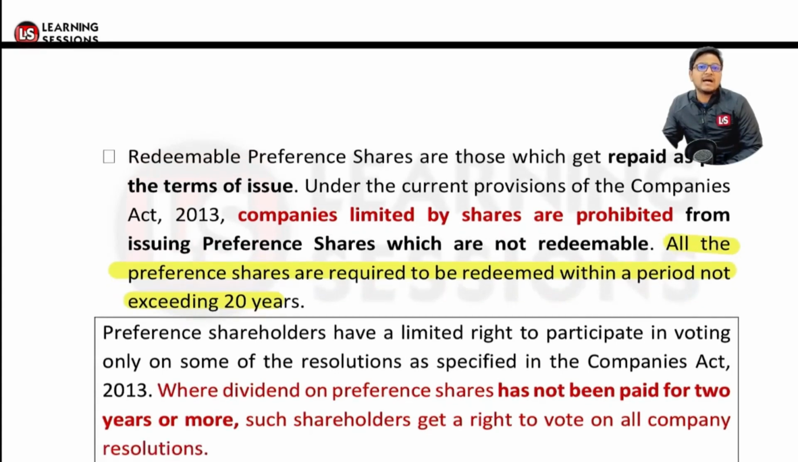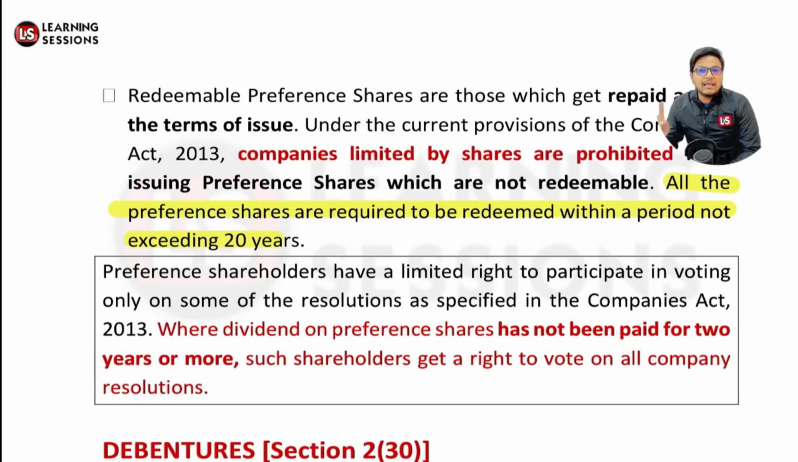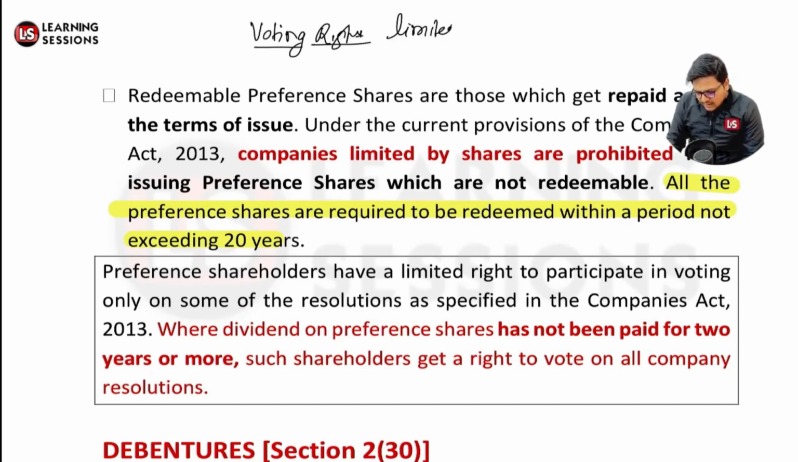Preference shareholders have a limited right. But if the dividend is not paid to the shareholders for 2 years or more consecutively, in that case the preference shareholders also get the voting right related to the company's resolutions. Is that clear? Otherwise, the voting rights are limited. But if the dividend is not paid for 2 or more years, they get the voting rights.